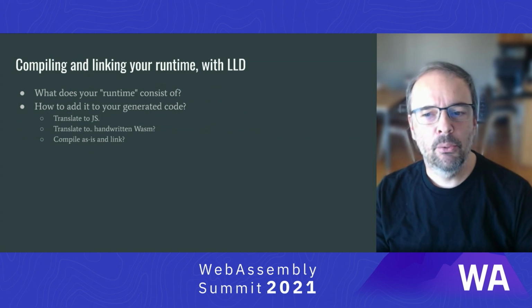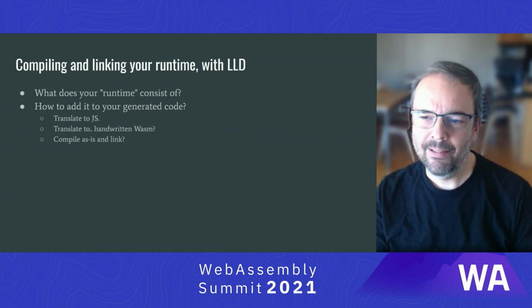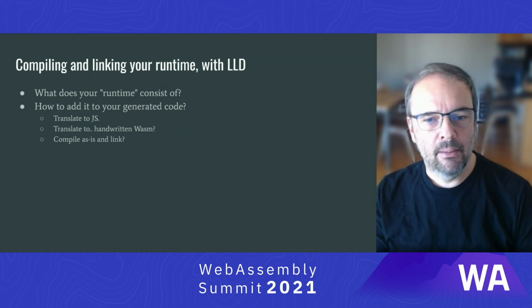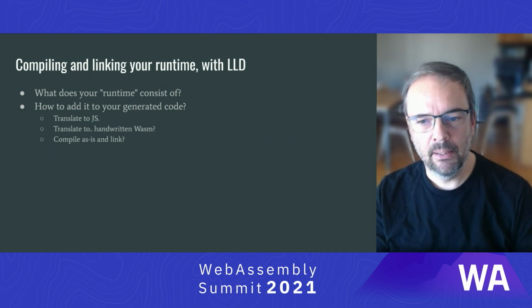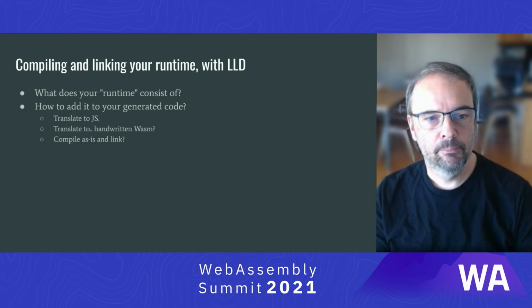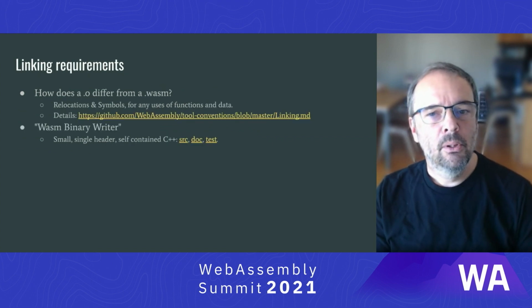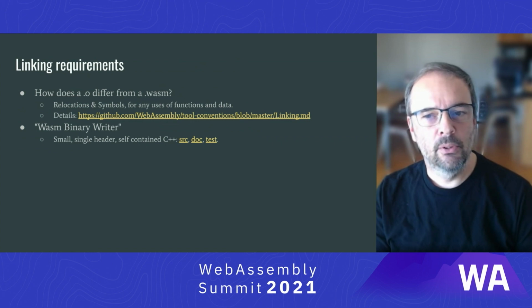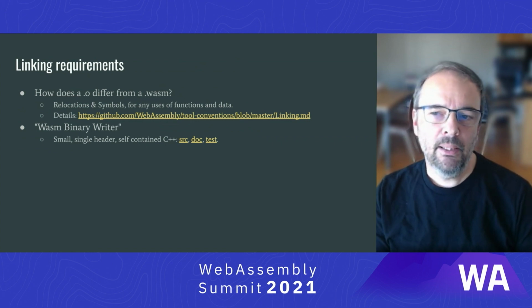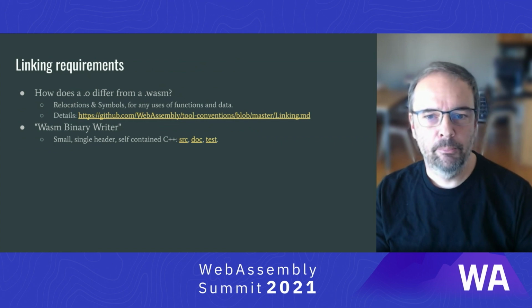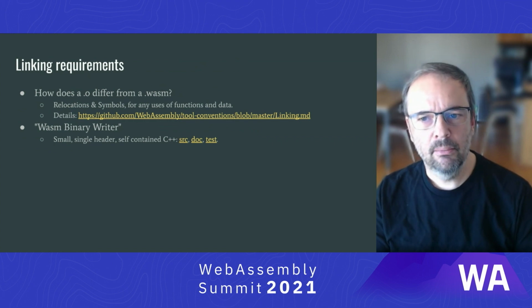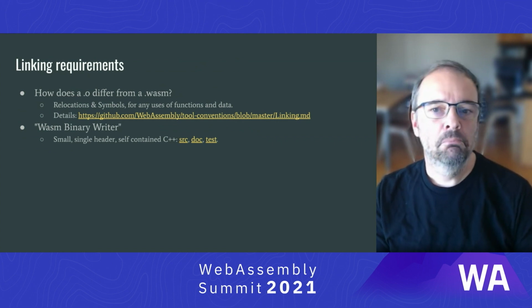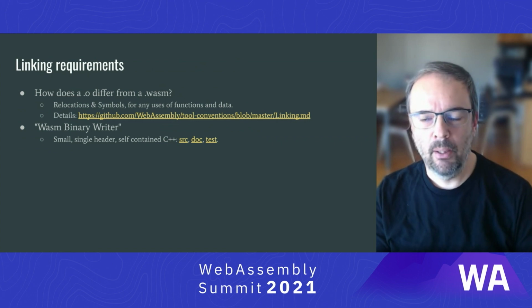Maybe we'd prefer to just compile the C or C++ runtime code as is. But this means that we need to link C or C++ code with your generated code, which means your generated code needs to play nice with the conventions of C++ linking and what WASM-LD expects. Those conventions are documented in the tool conventions repo, and they significantly complicate the generation of the .wasm format. With requirements for relocation, since we don't know where in the module our code will end up, and symbol tables, because we'll need to refer to our runtime code somehow.